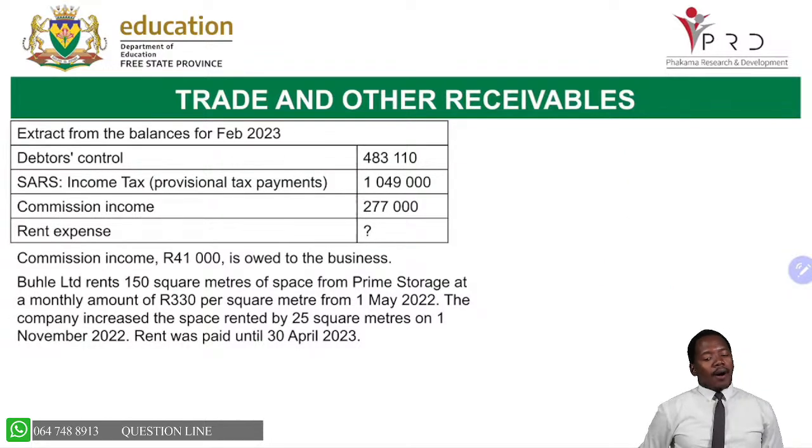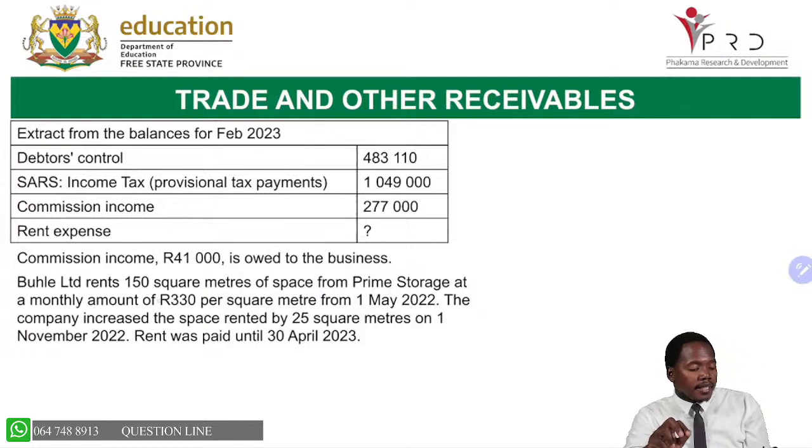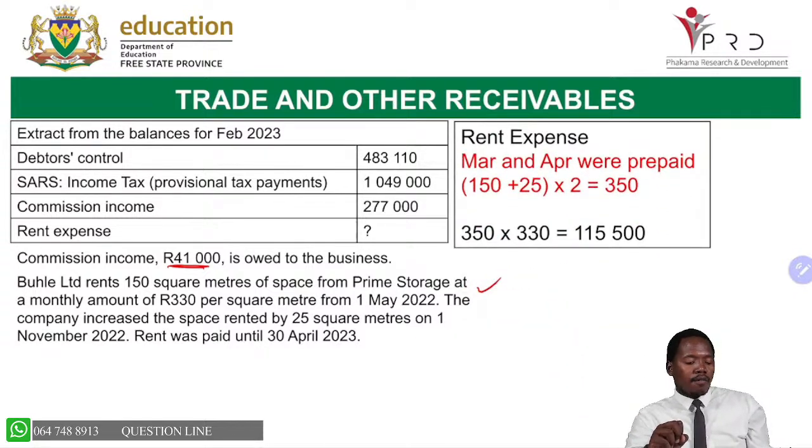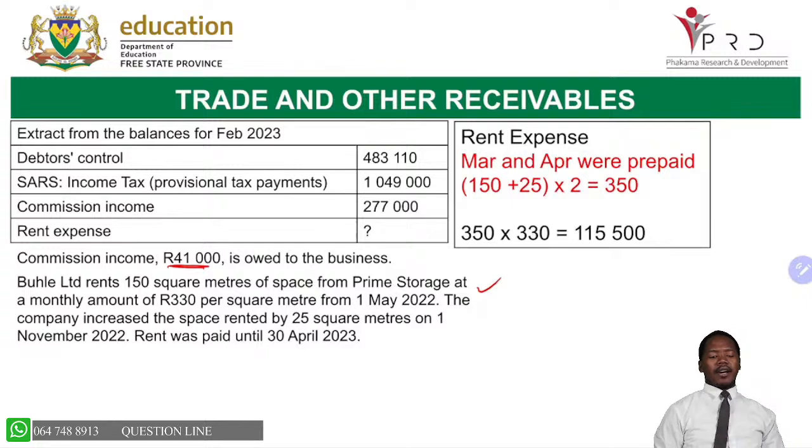Now let us look at our receivables. We are going to tackle our trade and other receivables. This is our extract from the trial balance: debtors control, SARS, provisional tax payments, commission income, rent expense with that question mark. Remember, we have already displayed the commission of 41,000 and this long calculation we have done for rent. Now let's see how we are supposed to record this. For rent, remember what's happening with our rent. We'll come to our commission just now.